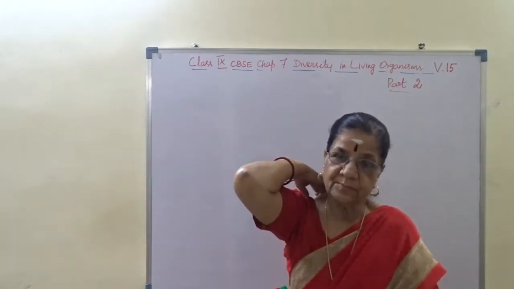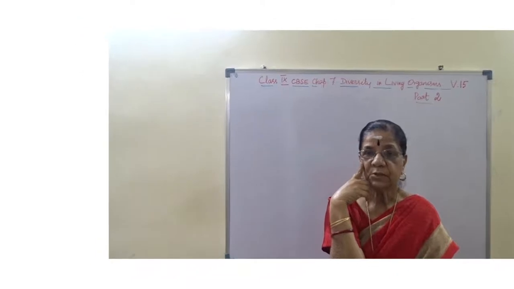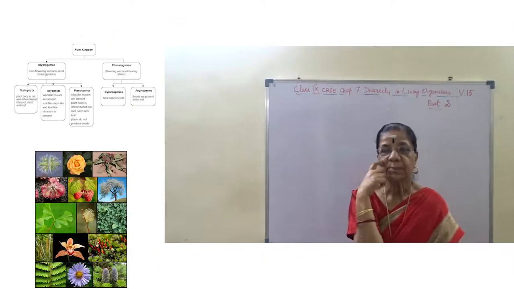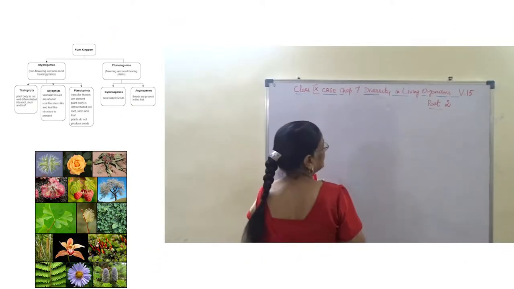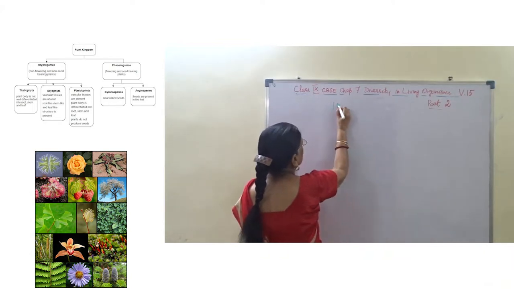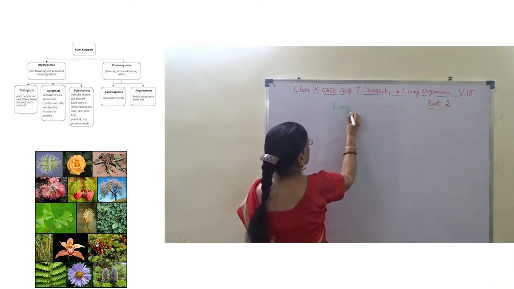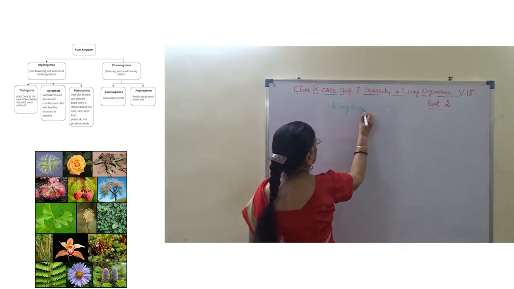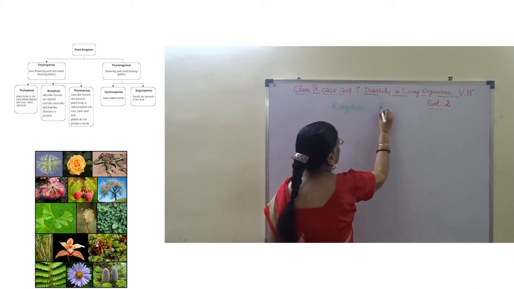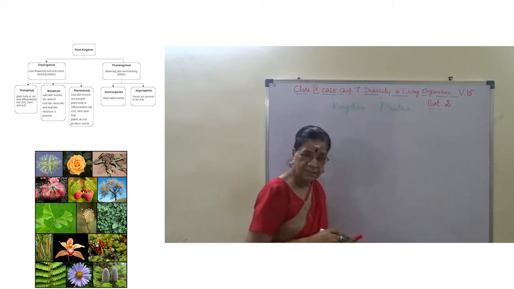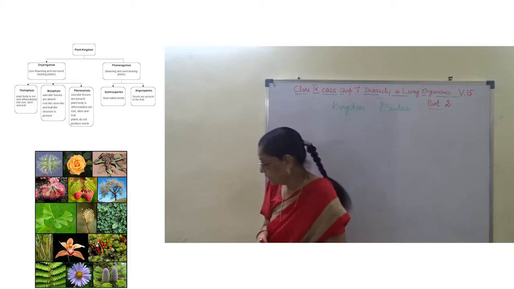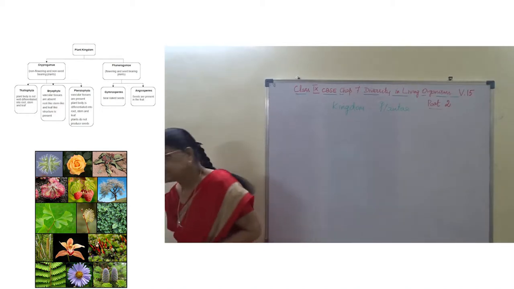Are you clear? And today we are going to do kingdom Plantae. Kingdom Plantae is about the plant kingdom. Plant kingdom is nothing but the plants, is it not? Different groups of plants.